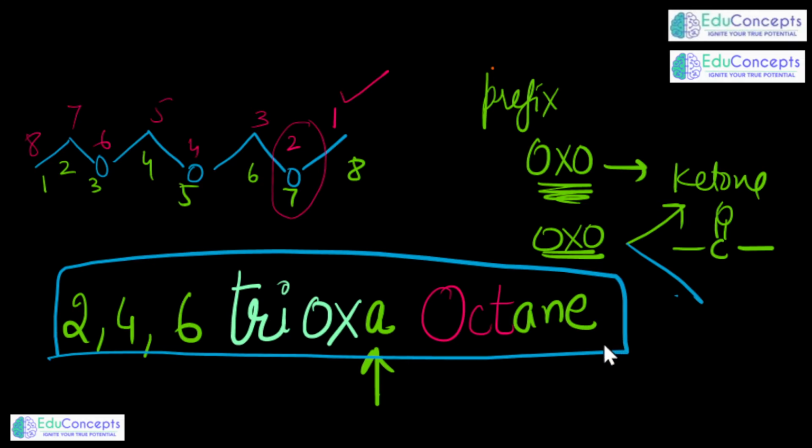Or a second question they can ask you is, 2,4,6 trioxa octane has how many carbon atoms? Those who are not aware of this nomenclature will say 8 carbon atoms. But no, it is having 5 carbon atoms. So this also is very important. Let me take one more example here also.